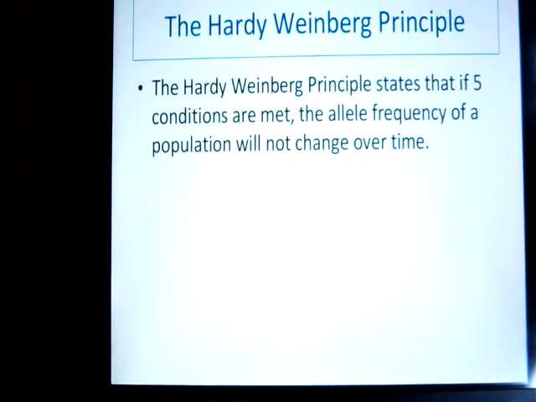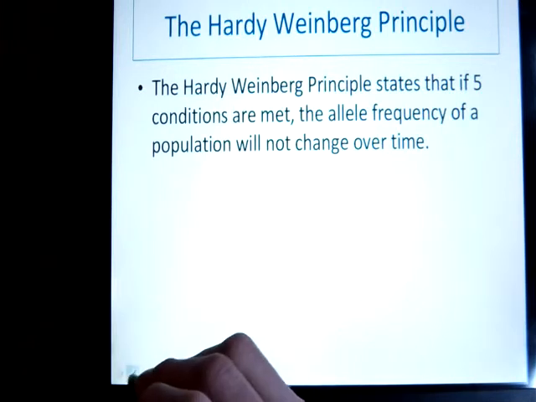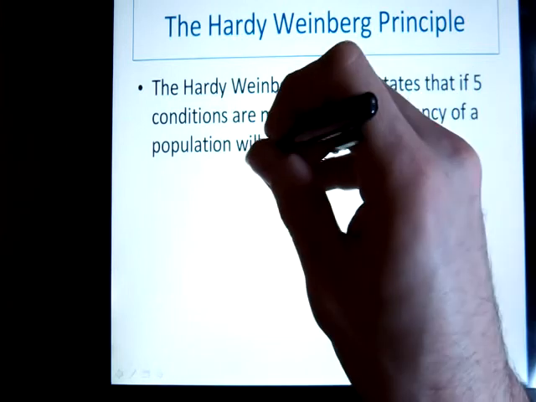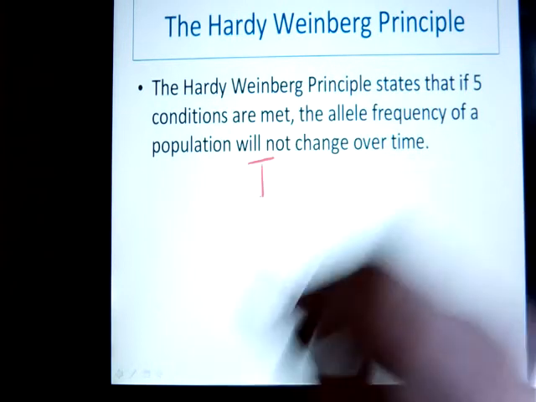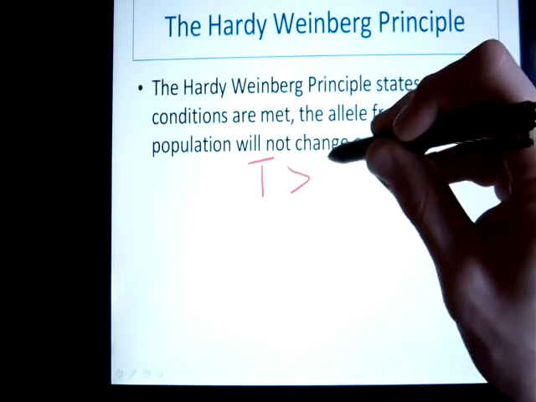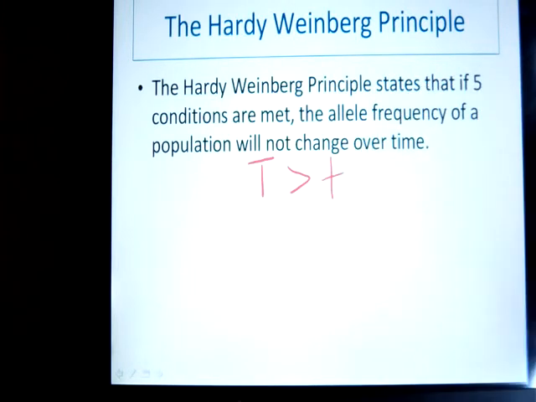So let's just take one example. Let's take a look at something like tongue rolling. The ability to roll your tongue is a dominant trait. It's caused by a dominant allele, so we'll call it big T. And of course, that is dominant to the allele for not rolling your tongue, which we'll call little t.